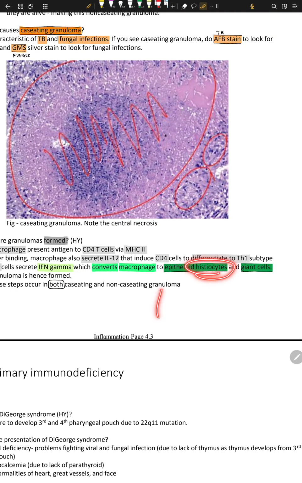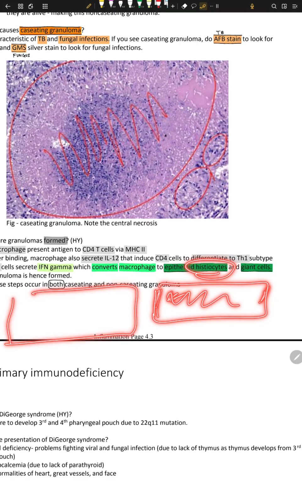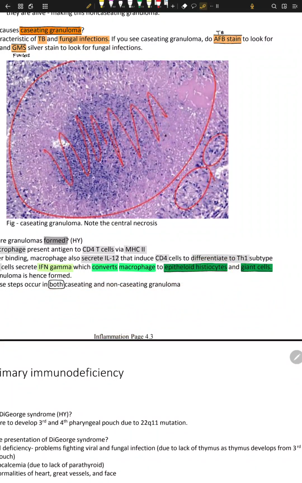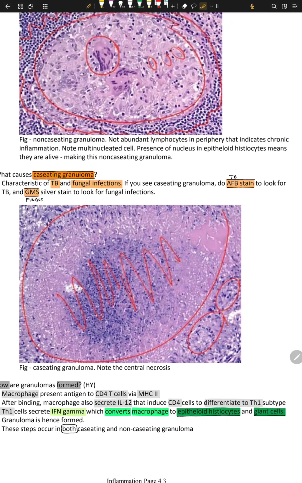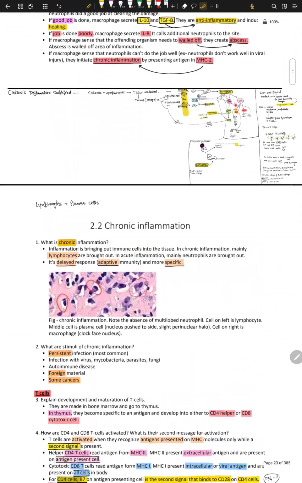Epithelioid histiocyte means dense pink cytosol. Usually macrophages have foamy transparent cytosol. Okay, so granuloma hence is formed. These steps occur in both caseating and non-caseating granuloma. So that's chronic inflammation right there.